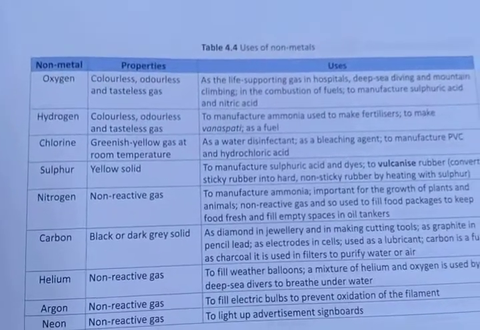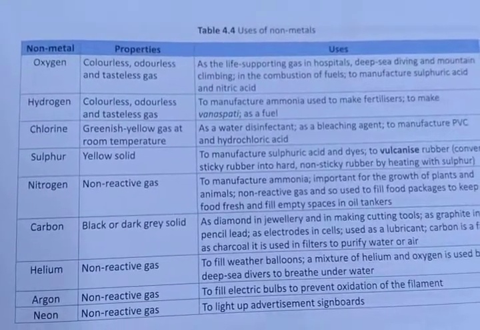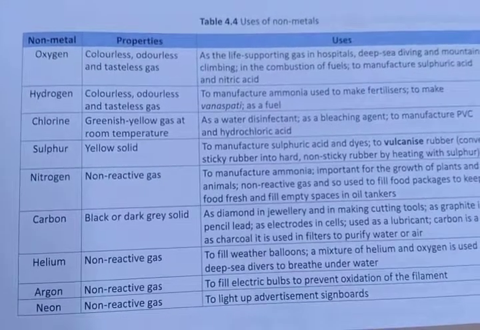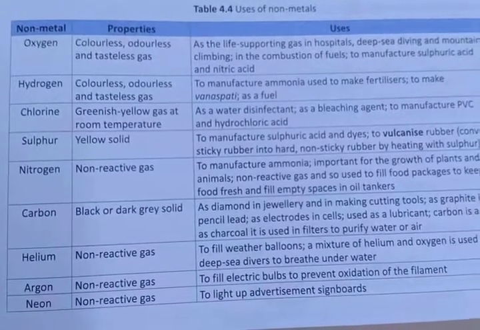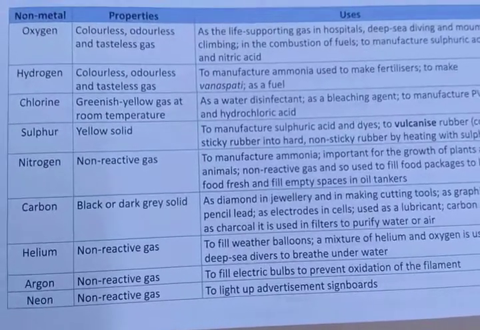Okay, so as you can see, carbon is a black or dark gray solid, and its uses are: diamond in jewelry and in making cutting tools, graphite in pencil lead, electrodes in cells, and as a lubricant. Carbon is used as a fuel, as charcoal. It is used in filters to purify water or air.